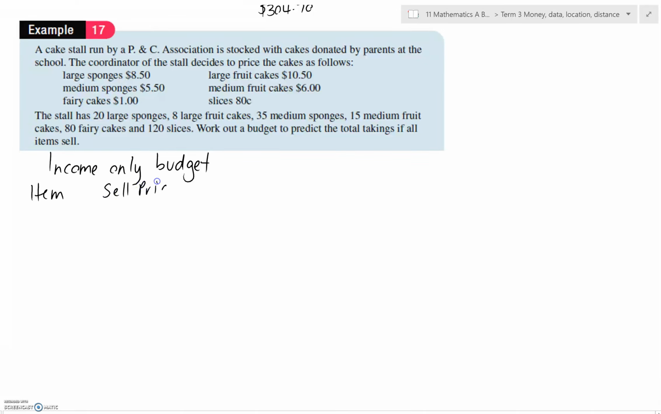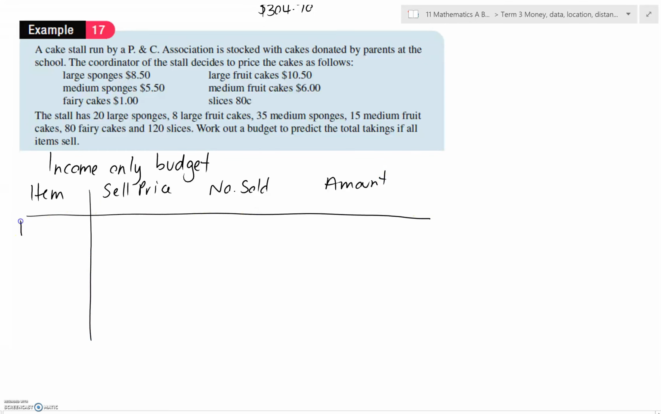So again, a table is a really good way to do it. So the item would list first how much we're going to sell it for, the number we're going to sell, and then the total amount, and then we can add all of that up where we need to. Okay, so I'm literally just going to write a list. So large sponges, just a type of cake. We've got a medium sponge. We've got fairy cakes. Fairy cakes used to be the pretty standard name for cupcakes, but it's changed over the years. We've got large fruit cakes. We've got medium fruit cakes.